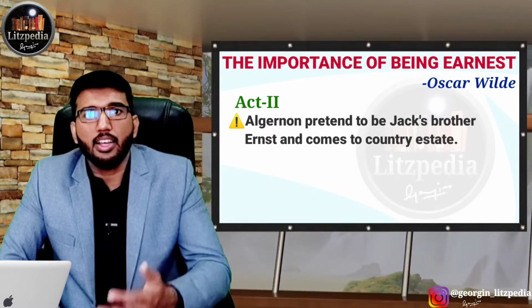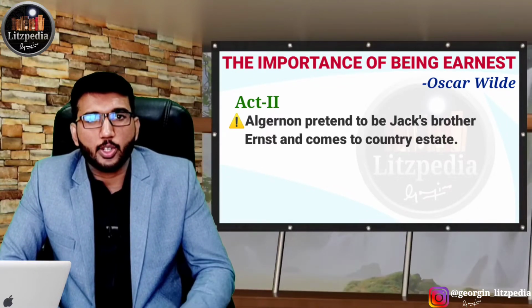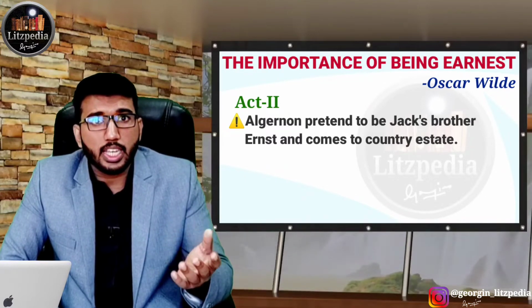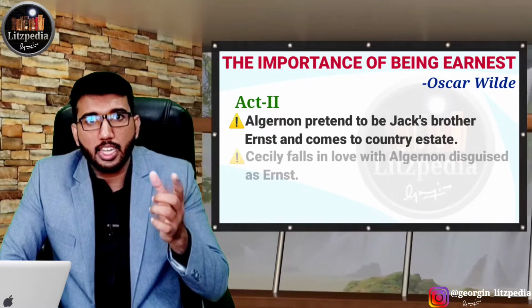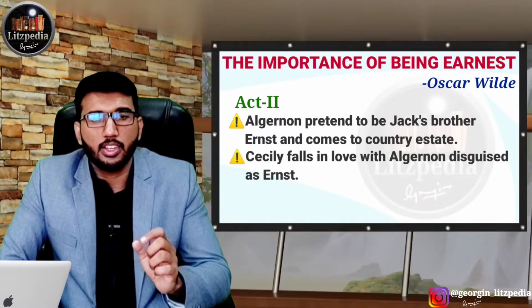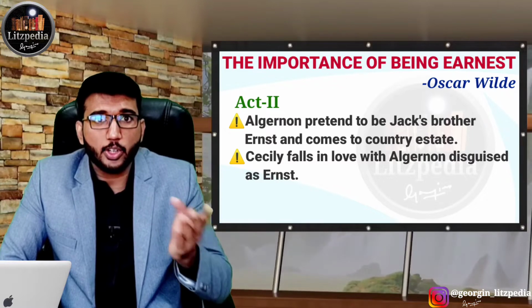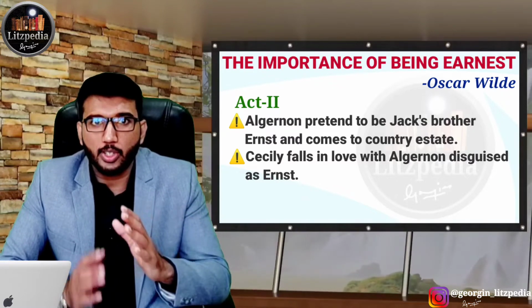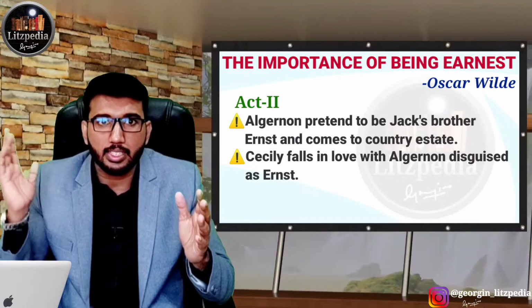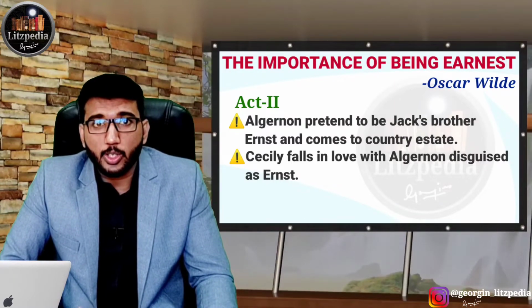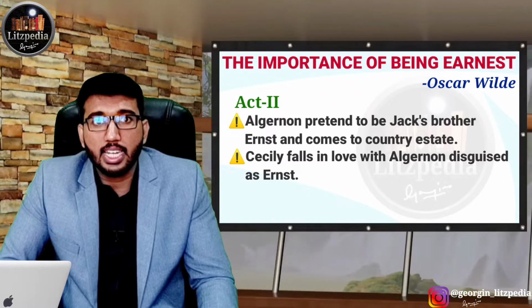So Algernon will be there in the country estate, and in between, Cecily Cardew, who is the ward of Jack Worthing, falls in love with Algernon. Cecily thinks that Algernon is Ernest, the brother of Jack Worthing, and he pretends to be Ernest. So Cecily also thinks that the name of Algernon is really Ernest.